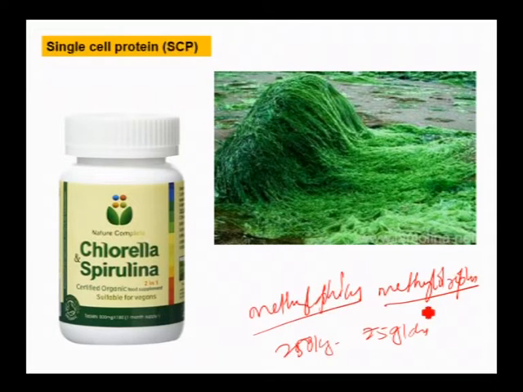The same Methylophilus methylotrophus bacteria can produce 25 tons of biomass per day when grown under controlled conditions. Hence single cell protein has a benefit over the normal methods of protein production. The substrates used in single cell protein include sewage, sawdust and also the potato waste produced in potato industries, etc.